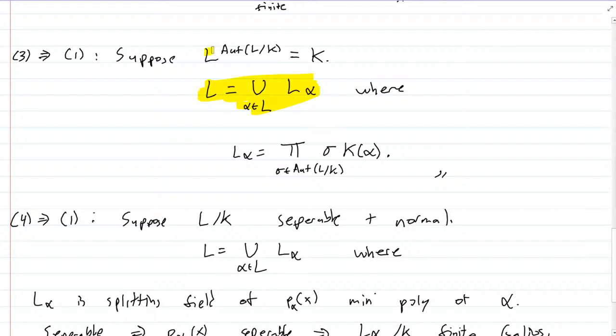So suppose that the fixed field is K. We have L is a union of L alpha, where L alpha is the composite of sigma(K alpha), where sigma ranges over the automorphisms of L over K. There are finitely many embeddings of K alpha in L, and L alpha is the composite of all of them, and this is going to be finite, and it's going to be Galois because any automorphism of L applied to L alpha is just going to take L alpha to L alpha.